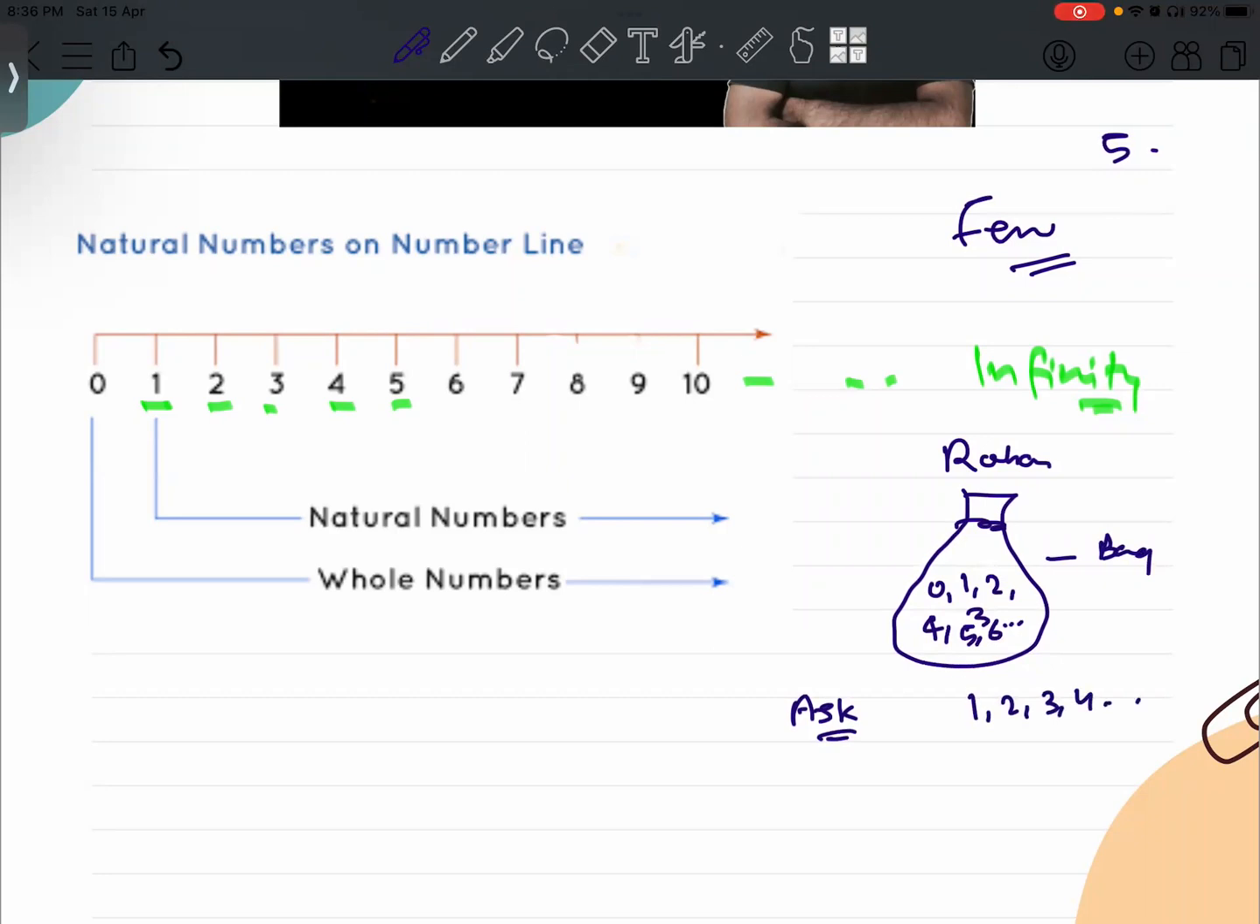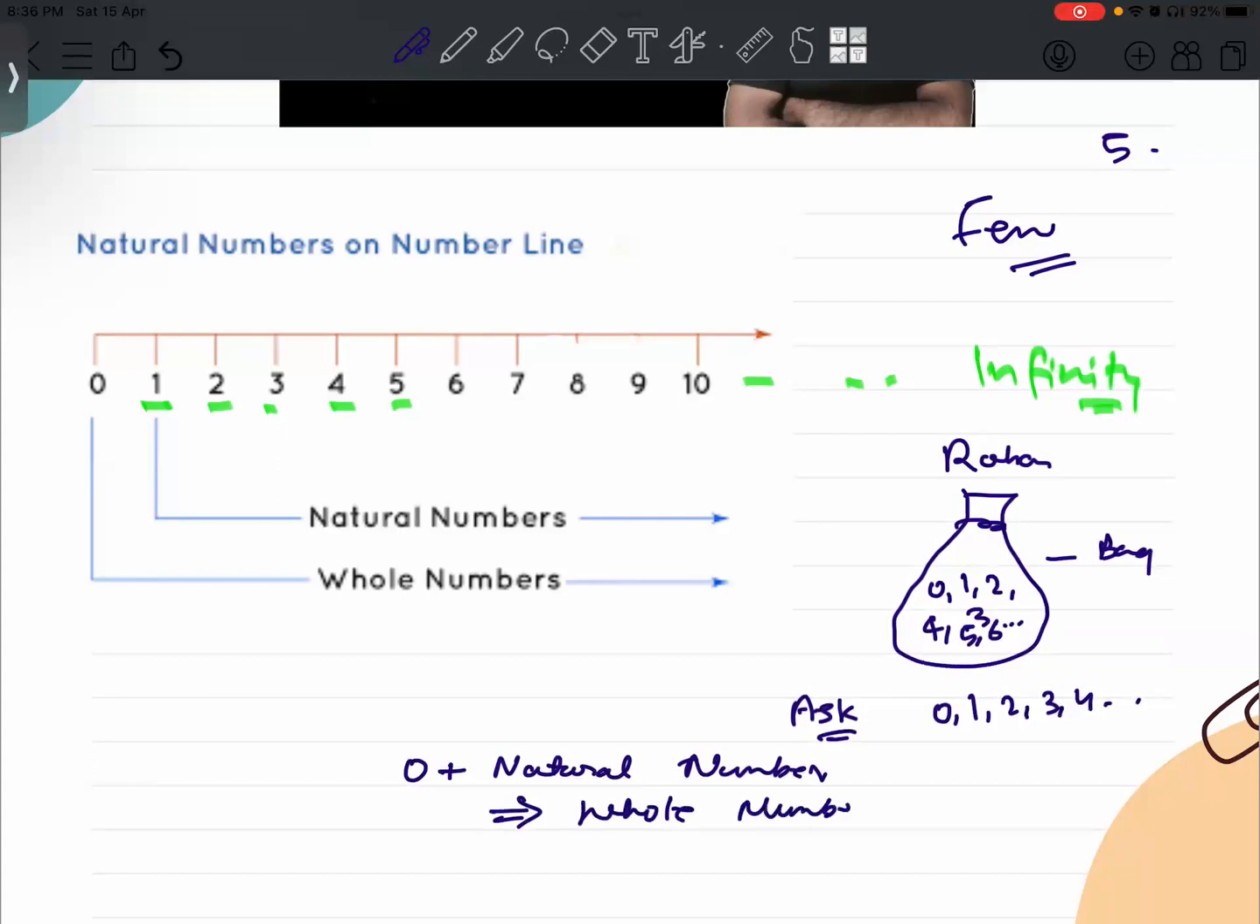But if I ask Rohan, now tell me what is the collection of whole numbers you are having? When I ask him whole numbers, then he will say, I have zero also. So when he includes zero together with natural numbers, then that collection of numbers is called whole numbers. Getting it? Yes, sir.